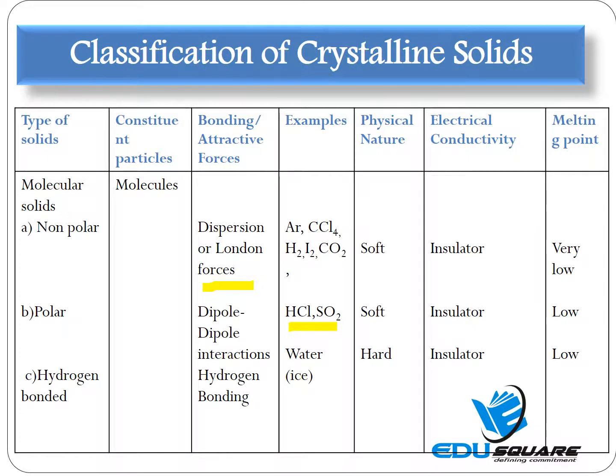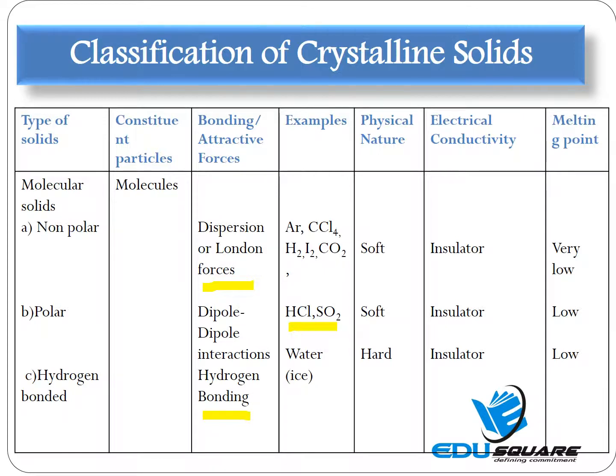Coming to the hydrogen bonded molecular solids, the attractive forces occurring in them are hydrogen bonding. The participating atoms are highly electronegative in nature and are linked to the hydrogen atom by covalent bonds. The polar covalent bonds are involved in strong dipolar attraction known as hydrogen bonding.